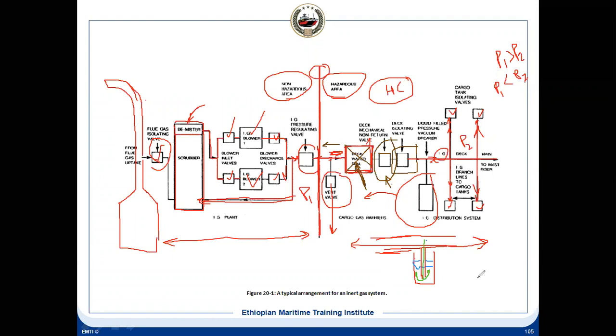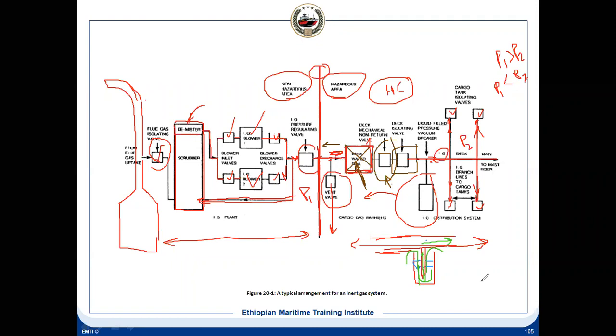But in the other case, what will happen? When a vacuum is created, low pressure is created in the tank, then there will be a vacuum created inside. This water will be sucked in. And once the water is sucked in, then the air will enter from this passage to the tank. So the tank will be protected.